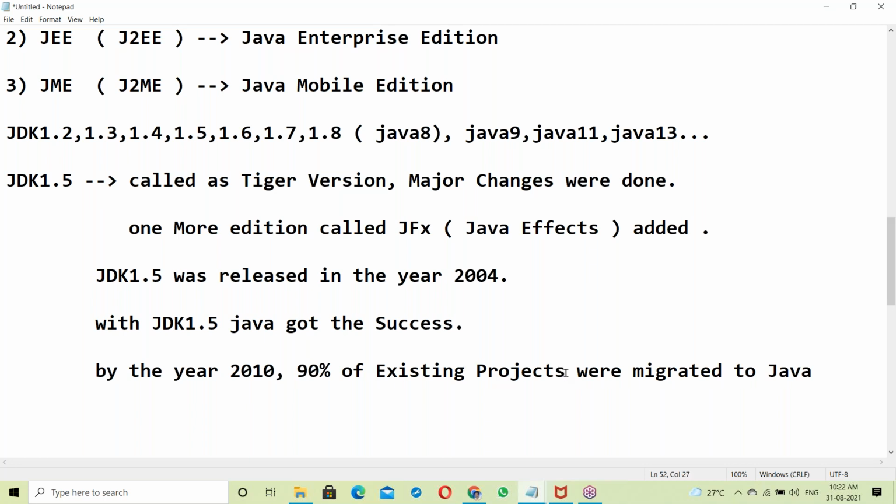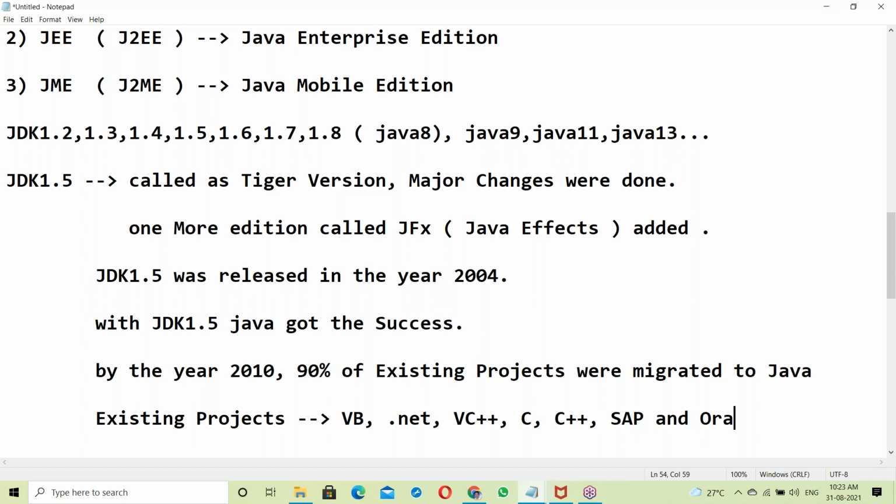So what are the existing projects? Existing projects are Visual Basic projects, VB .NET projects, VC++ projects, C language projects, and C++ projects. And next, SAP and Oracle ERP projects. These two are ERPs.